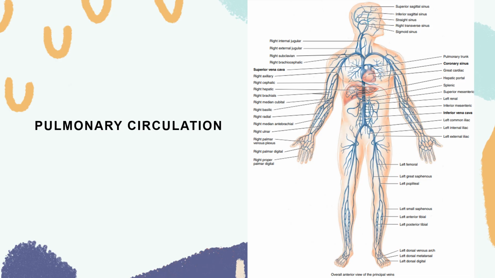So after your systemic circulation, which carries oxygenated blood, we have now your pulmonary circulation, which takes deoxygenated blood from your right ventricle to the alveoli within the lungs and returns the oxygenated blood from the alveoli to the left atrium.